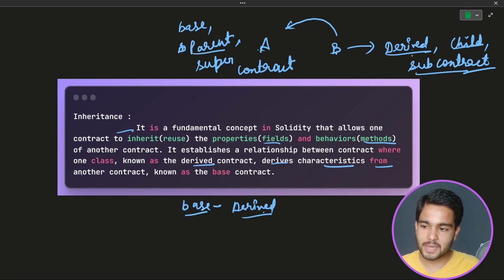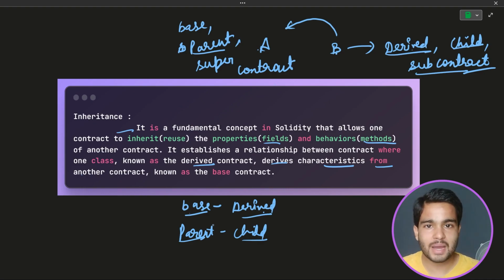And if we talk about parent and child, I hope it is clear what I want to say with the help of parent and child contract. A child contract is a contract which is inheriting any other parent contract, and a parent contract is a contract which is inherited by any child contract. So that's what it means. These terminologies are very important.